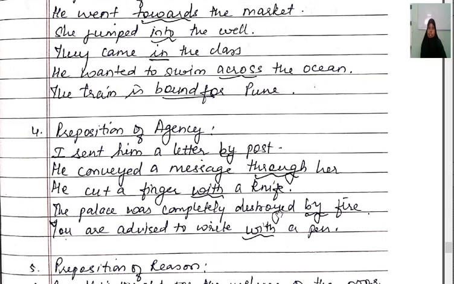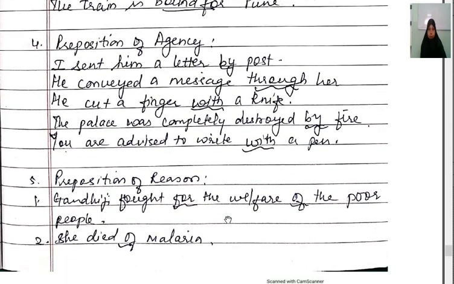Prepositions indicating agency, like by, through, with. Keep in mind, they can also ask you to underline or fill in the blank with a preposition indicating agency, reason or time. Or they can also give you options where you have to choose the correct preposition and write. So be prepared for it.